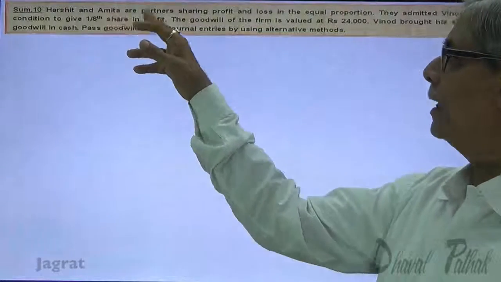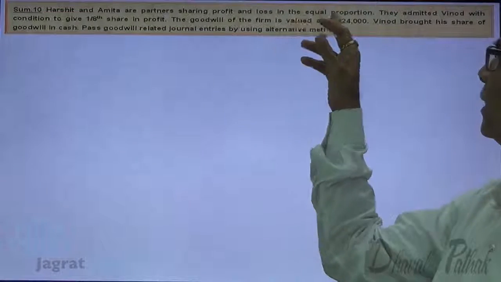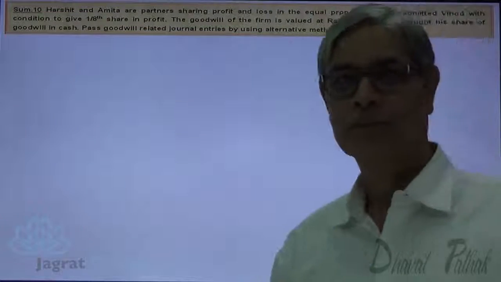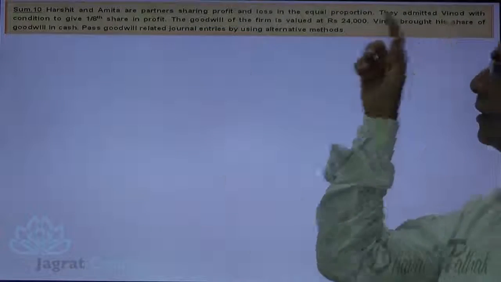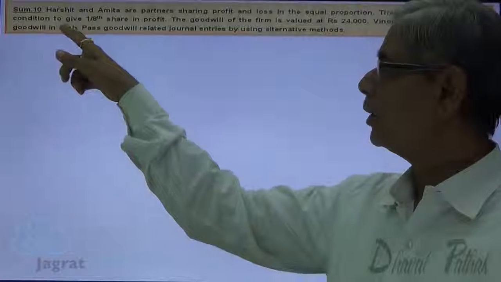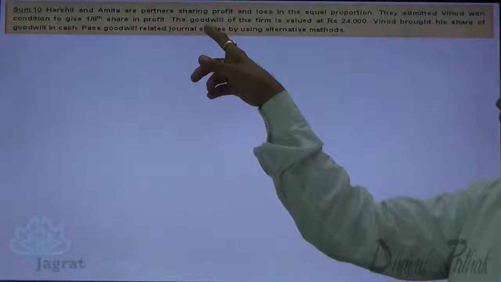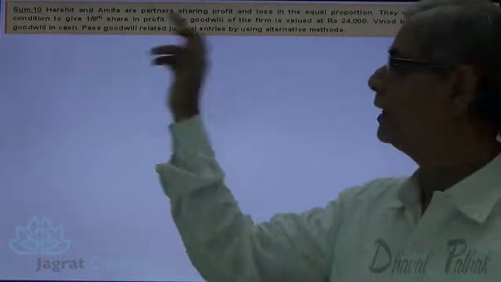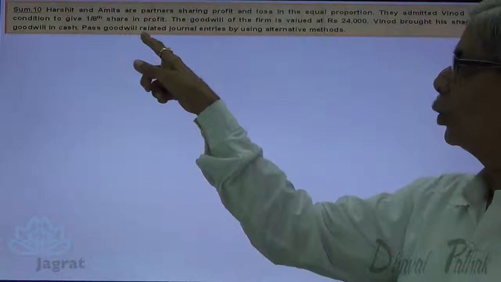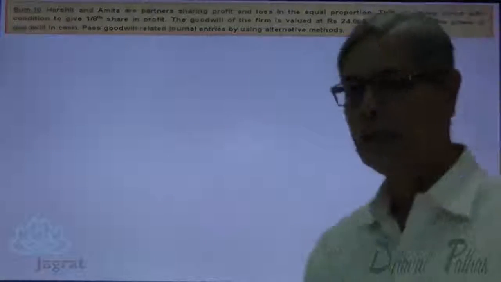Harshit and Amita are partners sharing profits and loss in equal proportion. They admitted Vinod with a condition to give 1/8 share in profit. Goodwill of the firm is valued at 24,000. Vinod brought his share of goodwill in cash. Pass goodwill related journal entries by using alternative methods.